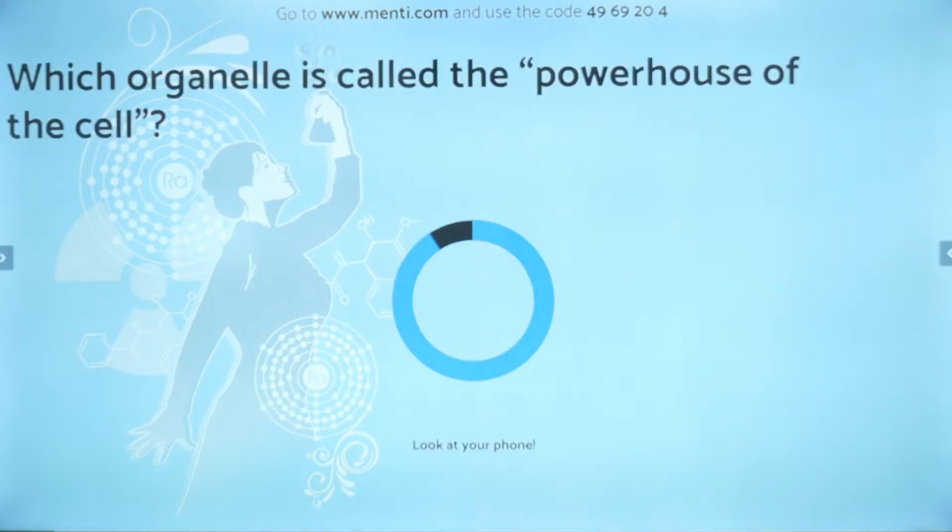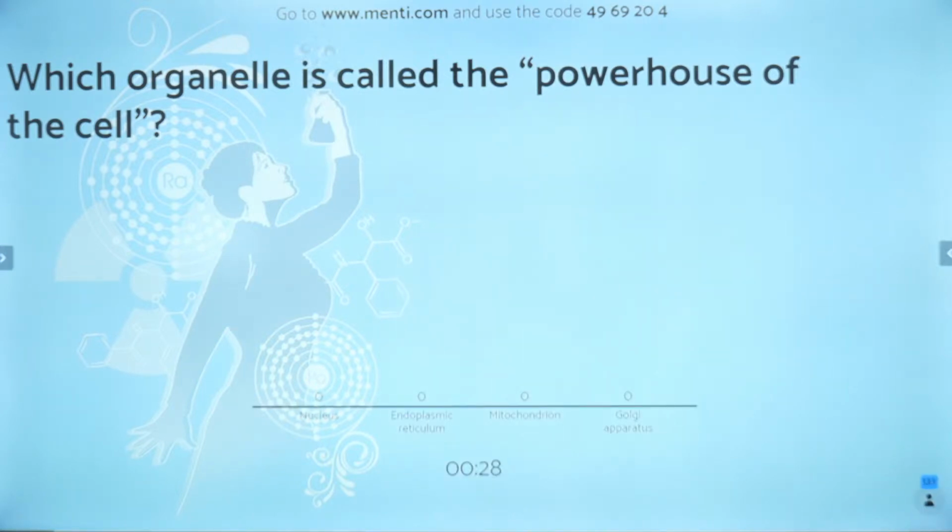First question coming on your screen. Which organelle is called the powerhouse of the cell? Many times this question is repeated. You should be able to answer it quickly. Is it nucleus, the endoplasmic reticulum, mitochondria, or Golgi complex? What is called the powerhouse of the cell? Come on. Come on. Very nice.